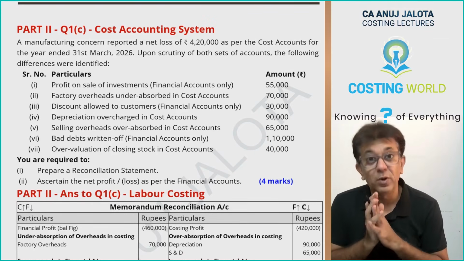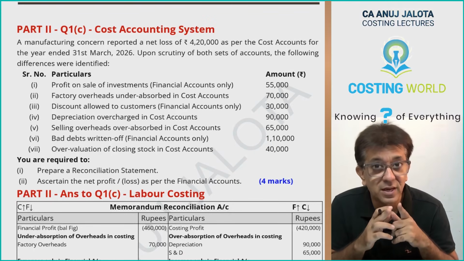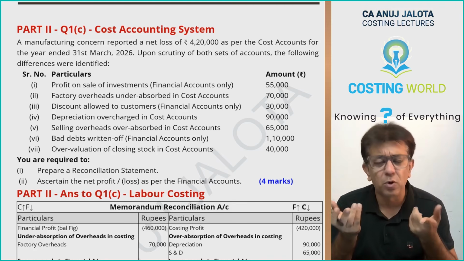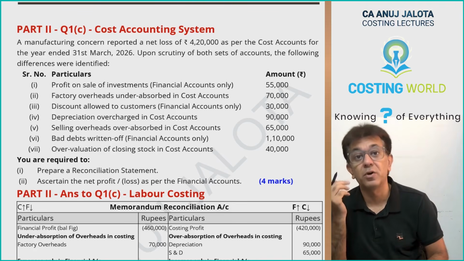Chale guys, question number 1C. Just before I start, do tell me in standard costing how many marks you're going to be getting. It will be of course 1 mark per variance. Let's start it off. Question number 1C.